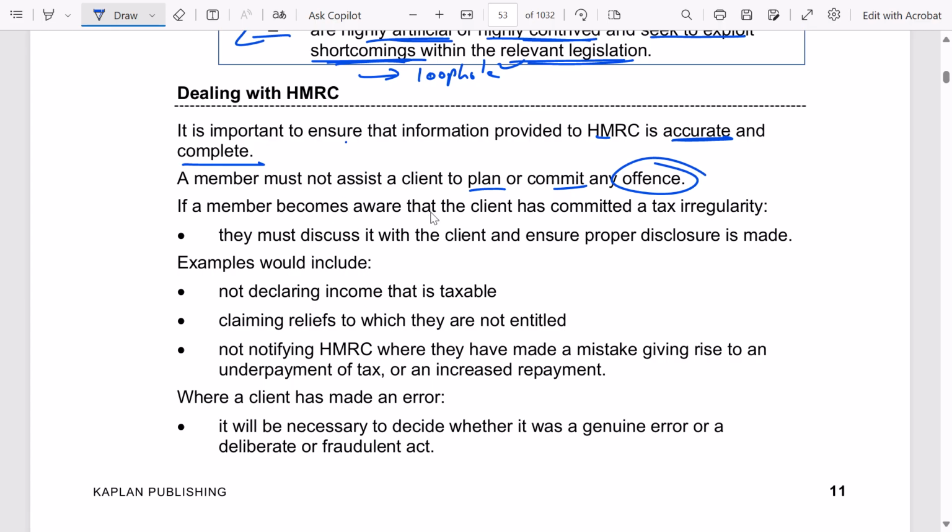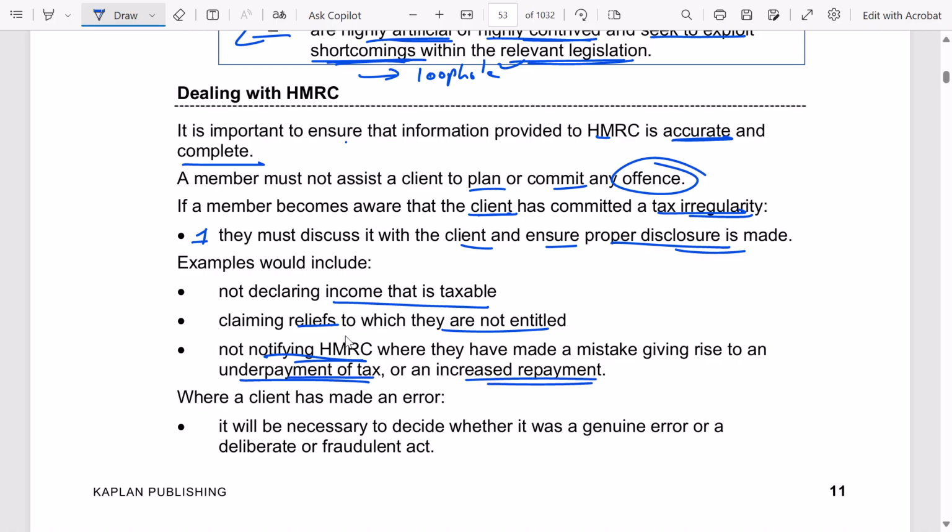If a member becomes aware that the client has committed a tax irregularity, then in that case they must first discuss it with the client and ensure that proper disclosure is made. Examples would include not declaring income that is taxable, or claiming reliefs to which they are not entitled, or else not notifying HMRC where they have made a mistake giving rise to an underpayment of tax or an increased